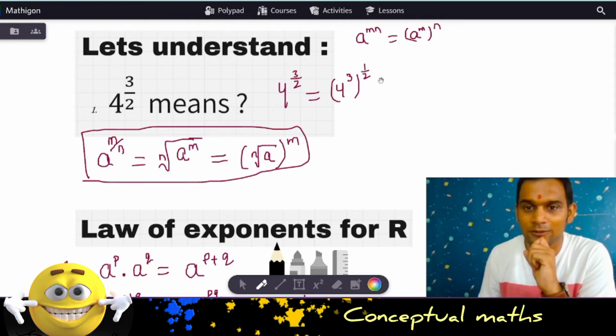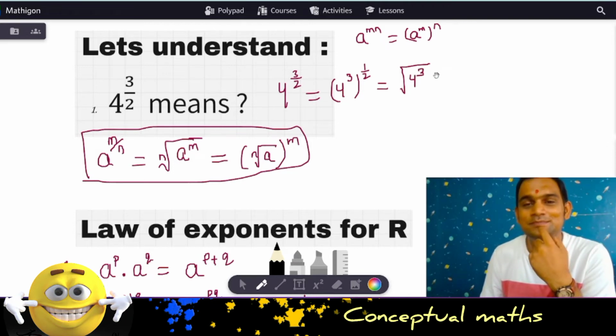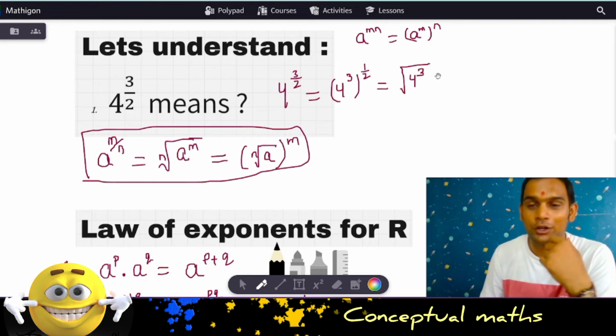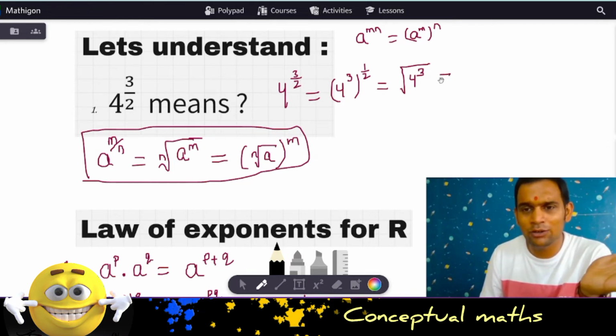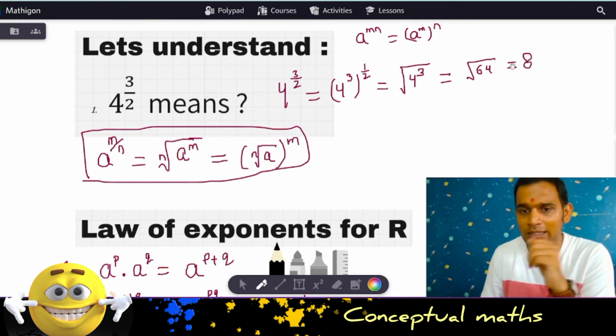So now, what is the square root of any number? It means any number to the power 1 by 2. It is nothing but the square root. So it becomes the square root of 4 to the power 3, or you need not write 2 for a square root. Does that make sense, my dear friends? Or how can we write it further? So let's evaluate it. 4 fours are 16, 16 fours are 64. So the square root of 64, and this answer is coming out to be 8.